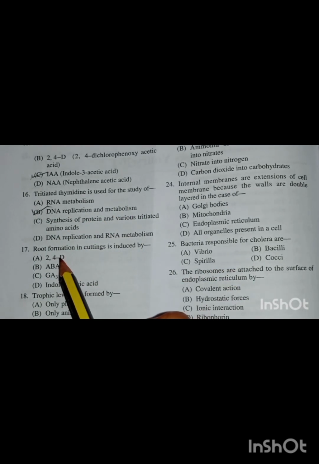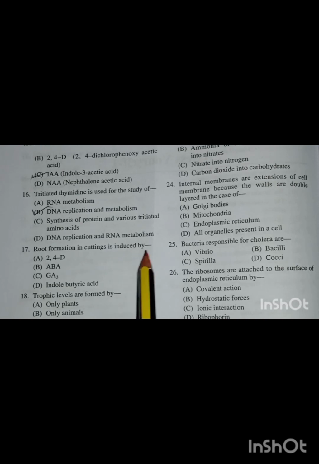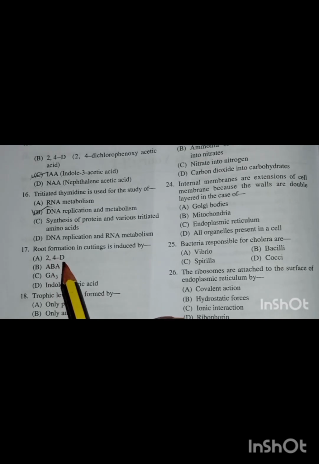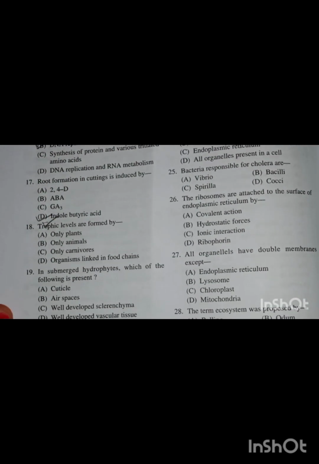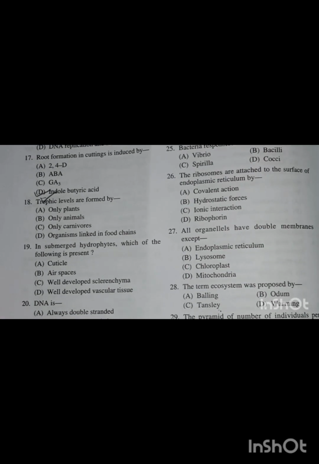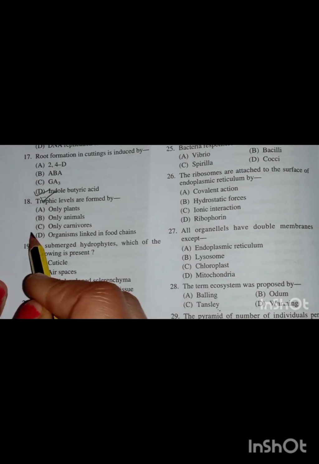The next question: Root formation in cutting is induced by 2,4-dichlorophenoxyacetic acid, abscisic acid, gibberellins, and indole butyric acid. The correct answer is option number D, indole butyric acid. The next question: The trophic levels are formed by options: only plants, only animals, only carnivores, organisms linked in food chain. The correct answer is option number D, organisms linked in food chain.